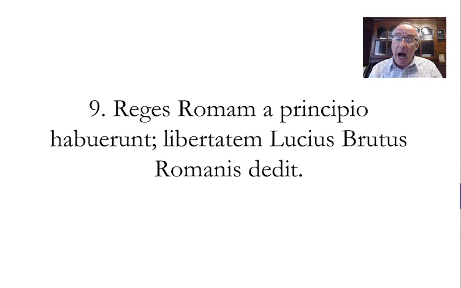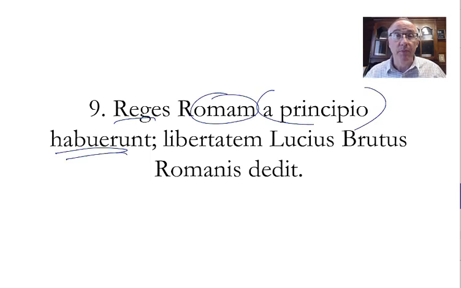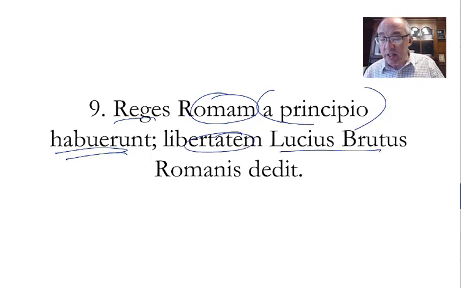9. Reges Romam a principio habuerunt, libertatem Lucius Brutus Romanis dedit. So we've got two completely separate sentences here. Don't get overwhelmed. Kings held Rome from the beginning. Rome, in its earliest days, was ruled by kings. Libertatem, this is the accusative. Lucius Brutus dedit Romanis, this is your indirect object. Lucius Brutus gave freedom to the Romans.